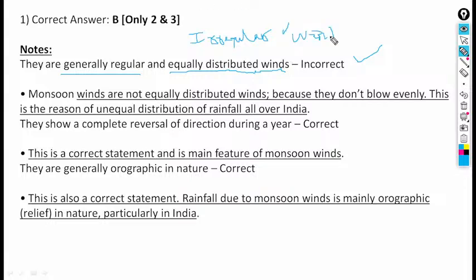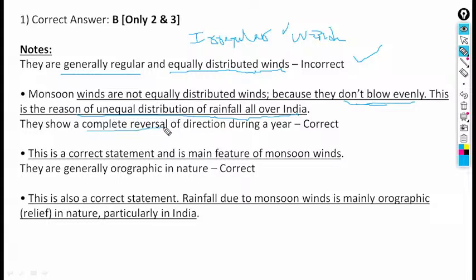Monsoon winds are not equally distributed winds because they do not blow evenly. Sometimes the western coast of India gets maximum rainfall, whereas on the Coromandel coast there is not even a single drop, since the winds bypass it because of relief or topographical features. Because they do not blow evenly, this is the reason for unequal distribution of rainfall all over India. That is the main thing.